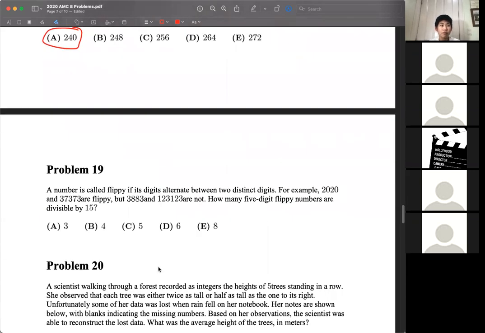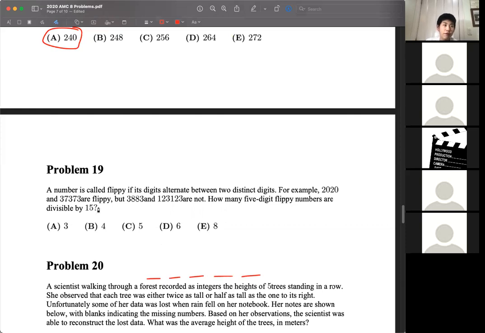Okay, problem 19. A number is called flippy if its digits alternate between 2 distinct digits. For example, 2020 and 37373 are flippy, but these next two are not, right? We want to know how many 5-digit flippy numbers are divisible by 15. So 5 digits.